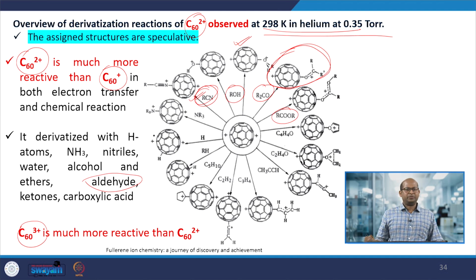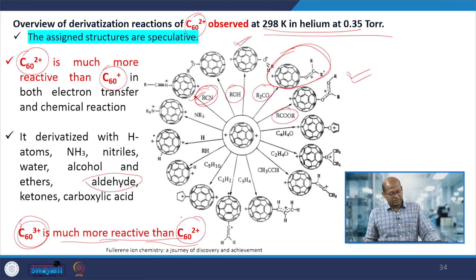So we can form different derivatives, or convert C60 into different types of structures. These structures are speculative or hypothetical. Here the C60 3+ ion is much more reactive than C60 2+, and C60 2+ is much more reactive than C60+.